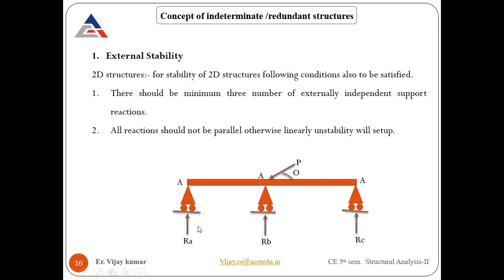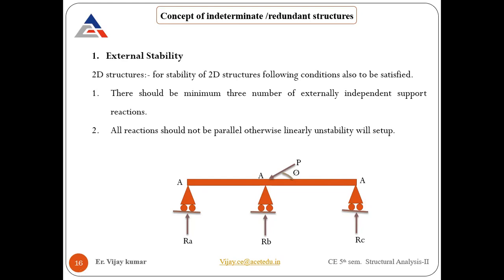Vertical one, that is RA, which is the restriction provided by this support. Again, we have RB. The reaction will come when restriction is there. Similarly, RC, restriction in the vertical direction. Now the structure is determinate, but it is unstable.